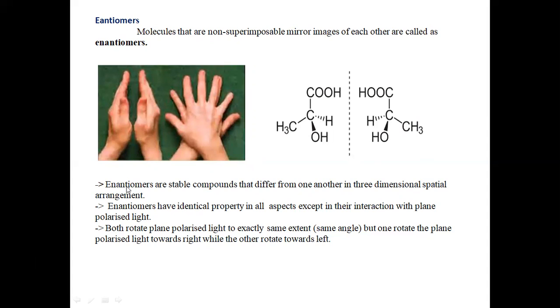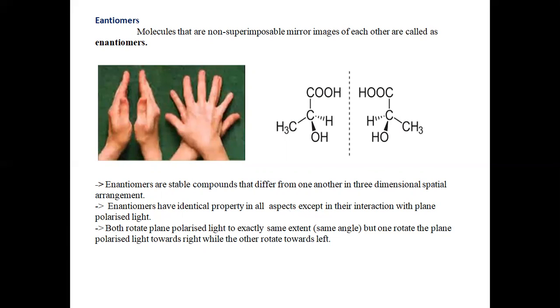See here, there are some features or properties of enantiomers. Enantiomers are stable compounds that differ from one another in three-dimensional spatial arrangement. And enantiomers have identical properties in all aspects except in their interaction with plane polarized light. That is, they will be showing similar properties, such as similar melting point, boiling point, and solubilities.